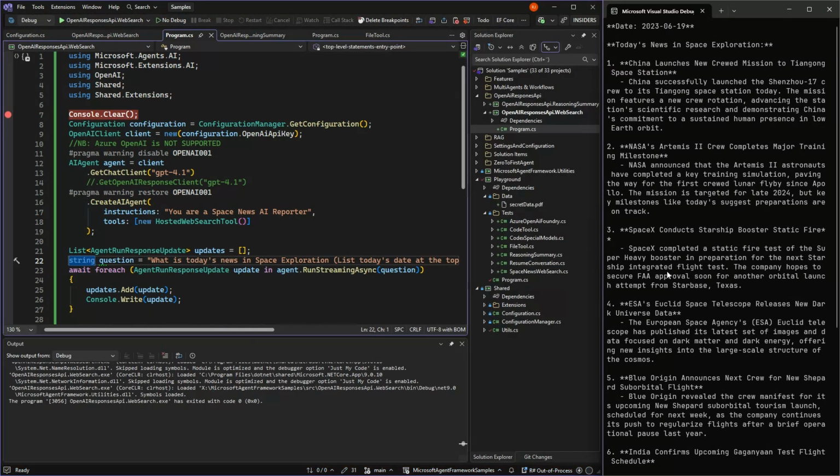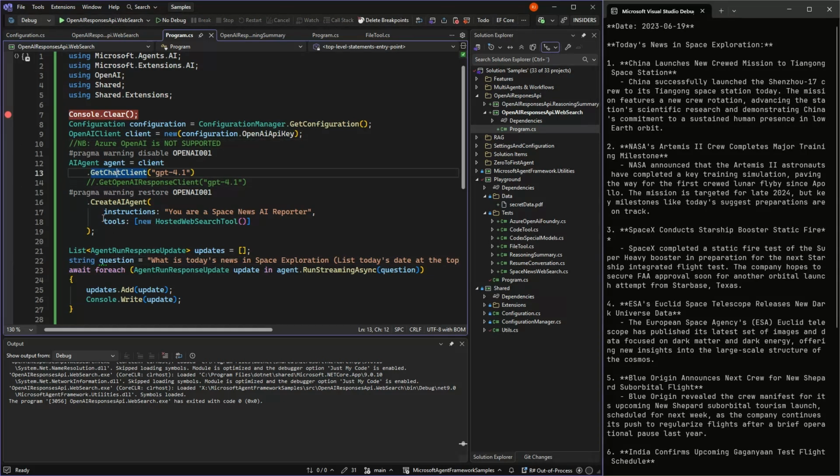With a lot of information about old news, like an Artemis crew having a major training. Well, what it doesn't know is that the mission was actually cancelled and has not flown yet, as this recording is on 22nd of October 2025. So if you just give this to your users, they will get old news.